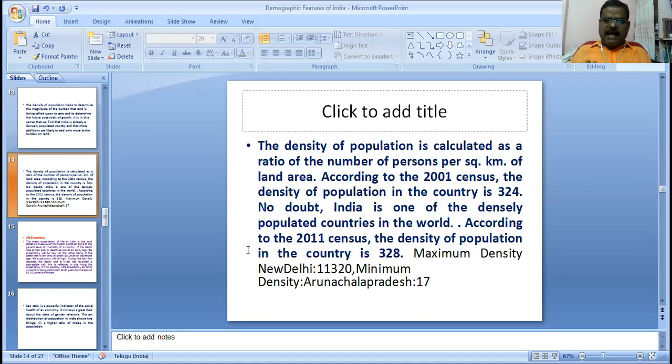In India, the maximum density is in New Delhi, 11,320. The minimum density of population in India is in Arunachal Pradesh, 17 only. What is the population density? What is the density of population in India? Overall, observing worldwide, India's density of population was 324 in 2001, and 328 in 2011.